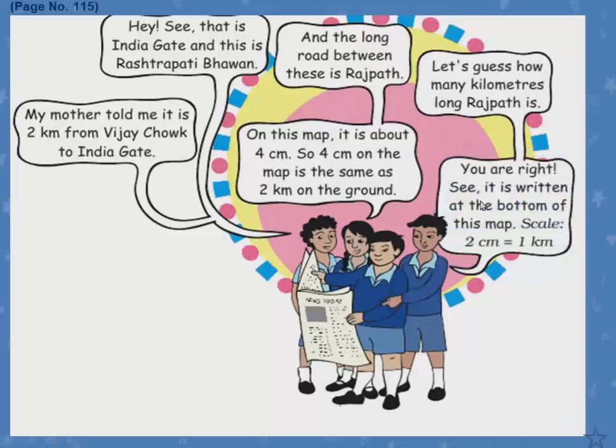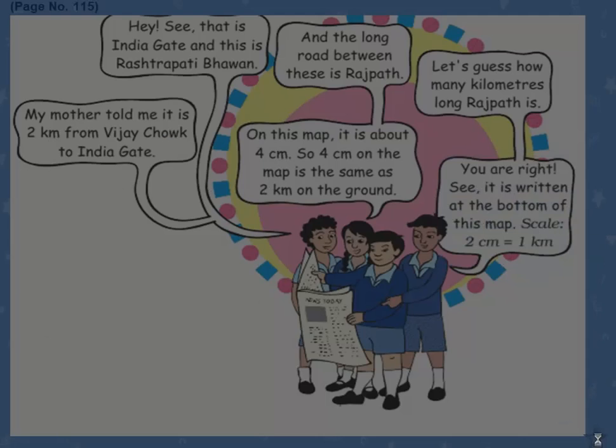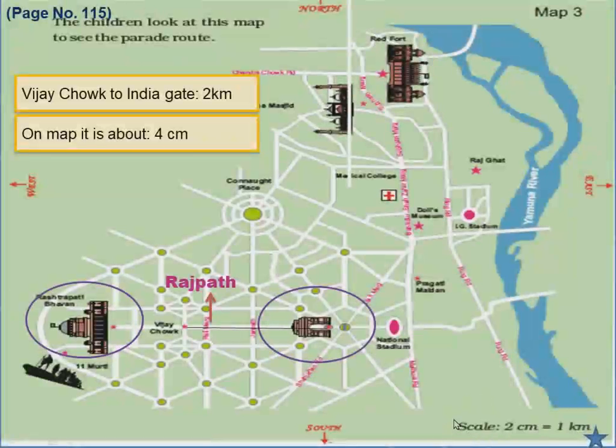You are right. See, it is written at the bottom of this map, the scale is given as 2 centimeters is equal to 1 kilometer. See, children, every map will have a scale at the bottom because when we are picturing a whole area onto a paper, for example the India map, India is a big place, but we have pictured it onto one small paper.